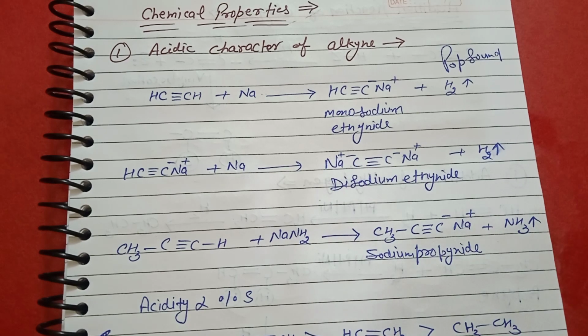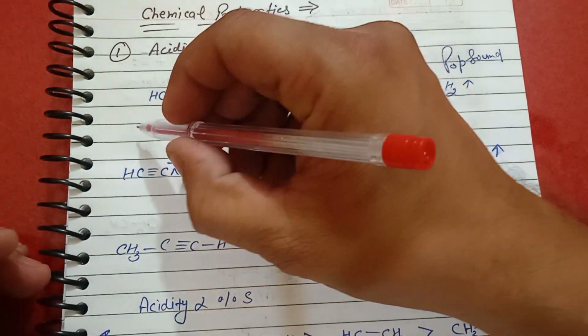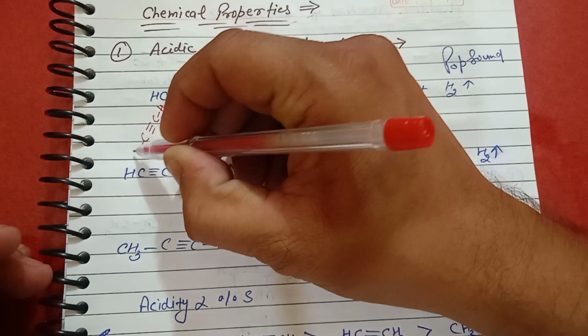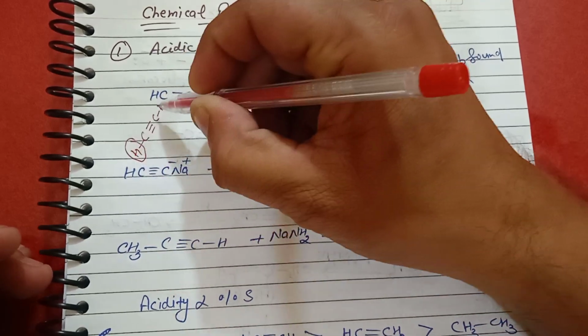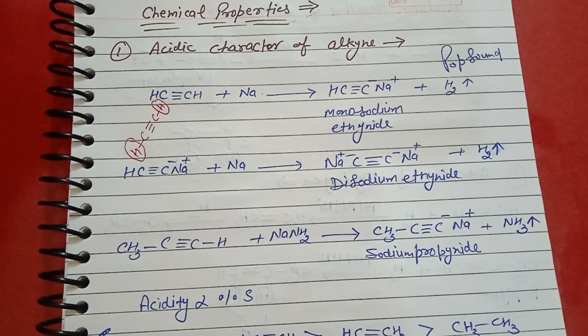This means here this is the simplest alkyne, ethyne, carbon triple bond carbon, hydrogen. These two hydrogen are terminal hydrogen. When the terminal hydrogen